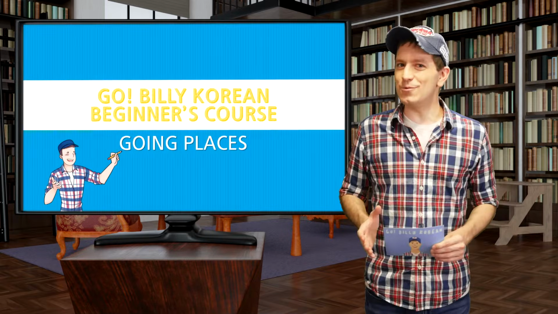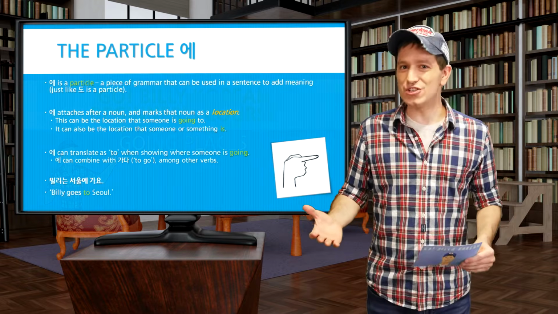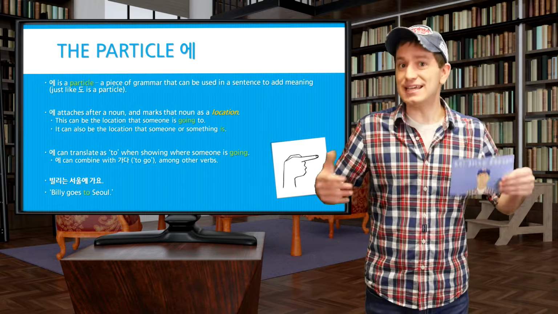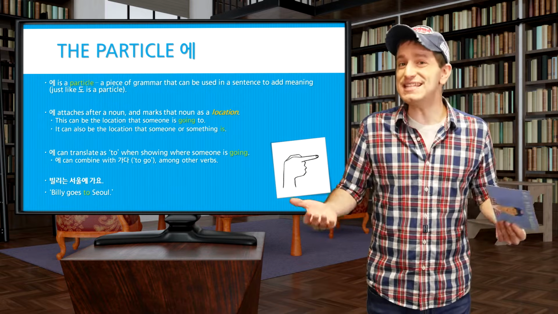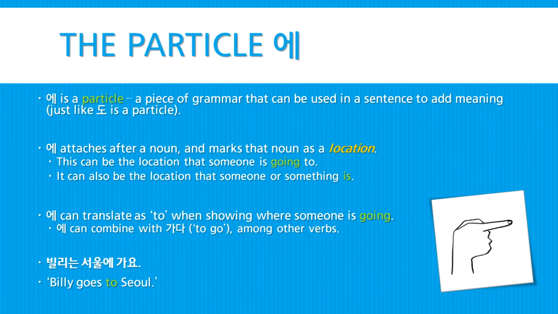Welcome back. Today we're going to learn about saying that you're going somewhere. And in order to do that, we'll need to talk about the particle 에. Now, 에 is a particle, meaning it is a piece of grammar that can add meaning to a sentence. Just like we learned that 도 is also a particle. To use this particle, it will attach directly after a noun, and it will mark that noun as a location.